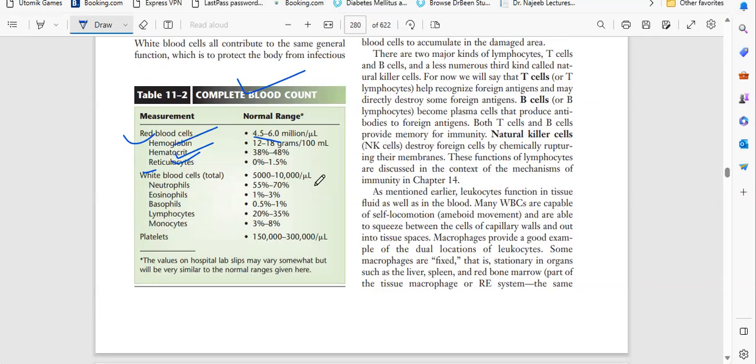White blood cells 4,000 to 11,000. Here we have neutrophils, 50 to 70 percent. Eosinophils 1 to 3 percent. Basophils 0.5 to 1 percent, more or less. Lymphocytes 20 to 35 percent. Monocytes 3 to 8 percent.